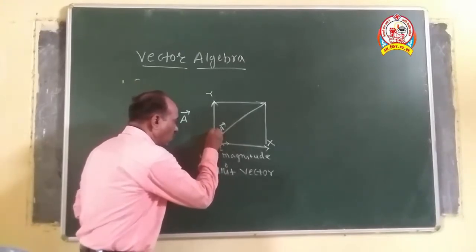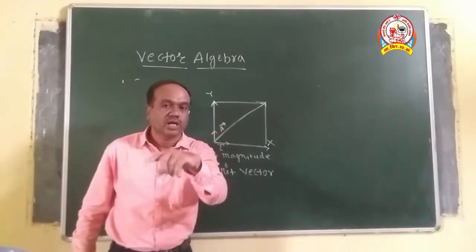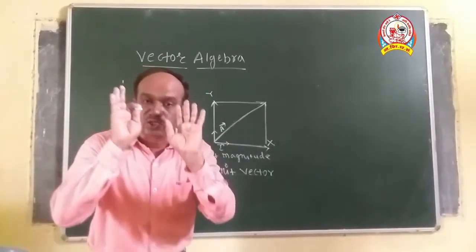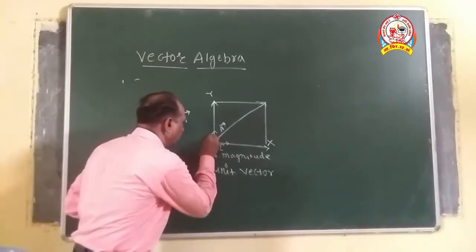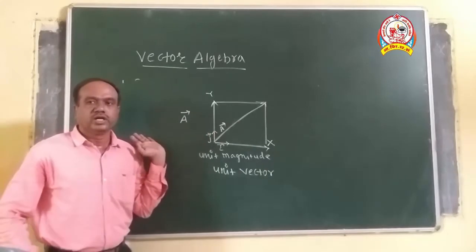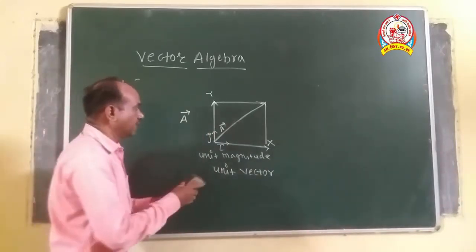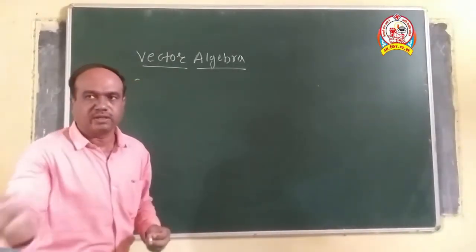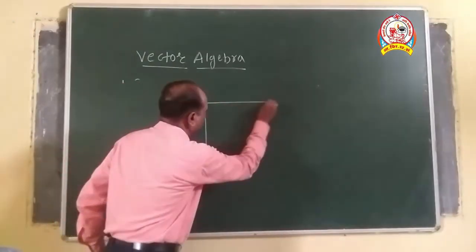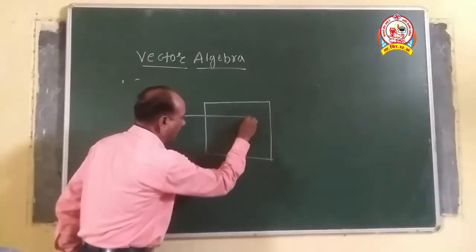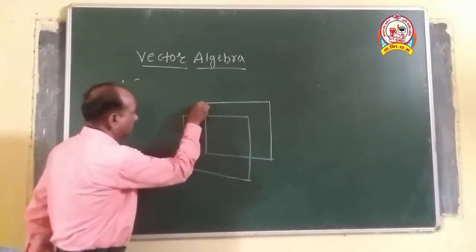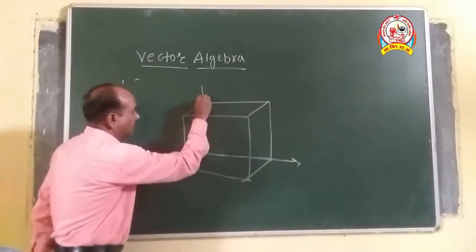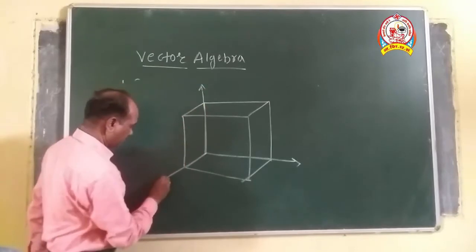Similarly, we can draw another unit vector along the y-axis, which is known as vector j, that is small j. This is in the case of x and y. And in the case of a three-dimensional figure, what is happening here? About the x, y and z axes, it is very simple, like this. In the previous section we have seen the x-axis, y-axis and z-axis, like this.